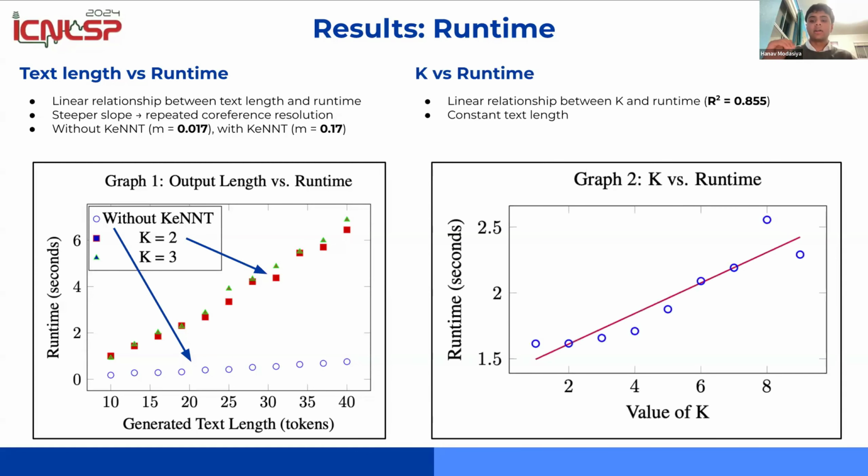And then we calculated the relationship between K, the value of K, and the runtime. K is how many paths get branched out into. That was also linear, which suggests that KeNNT is pretty feasible.